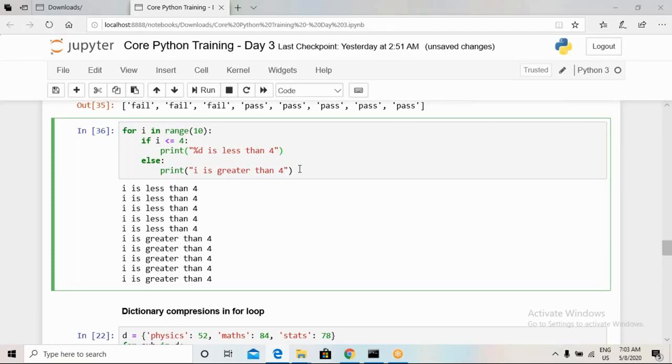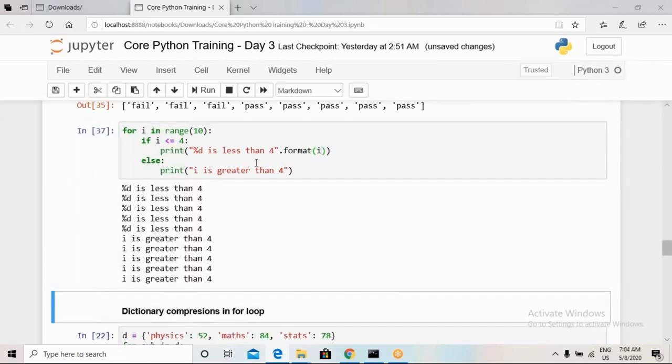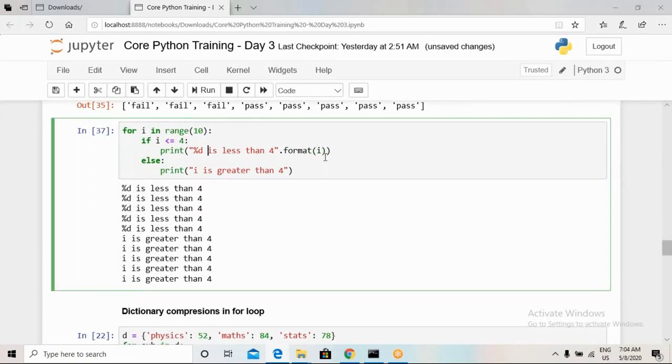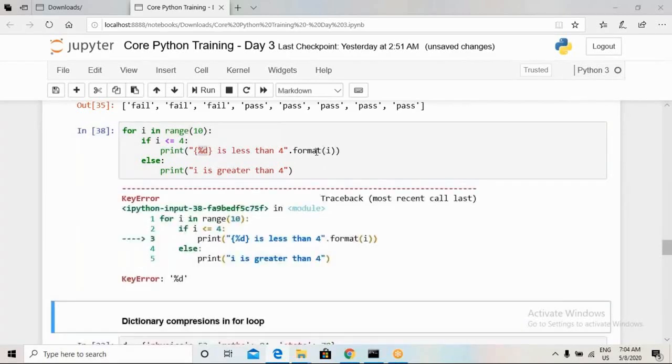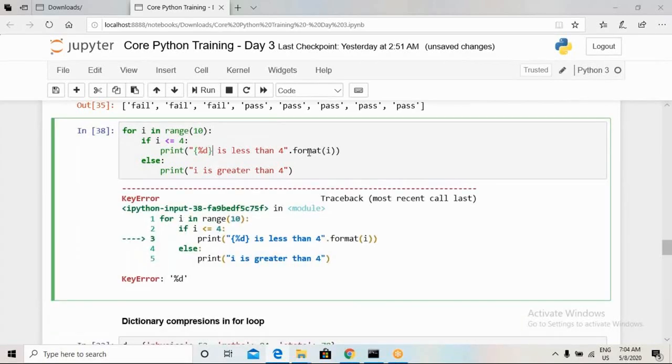And then outside this we can use the dot format function with i. Sorry, it didn't take that particular value. So I will recheck what code will be required, and I will let you know in the next tutorial.